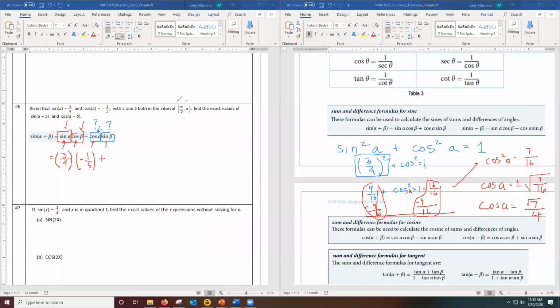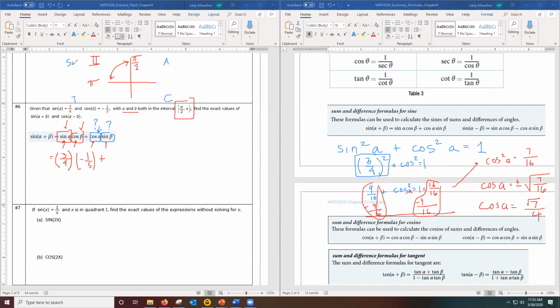Well, for that, let me go to the interval they're telling me. They're telling me these angles are in this interval from pi over 2 to pi. But this interval is quadrant 2 on the unit circle. Let me think back to whether the trig functions are positive or negative. Remember, all students take calculus is one way to remember this.